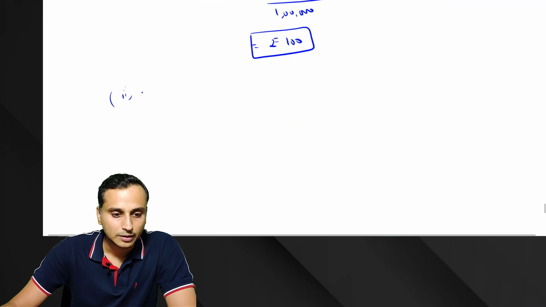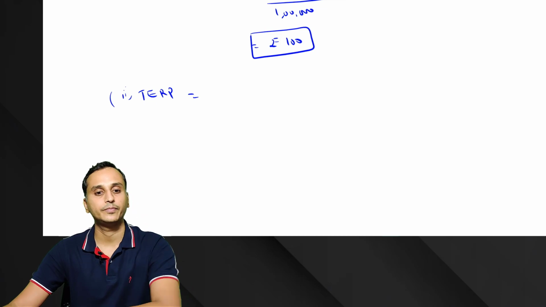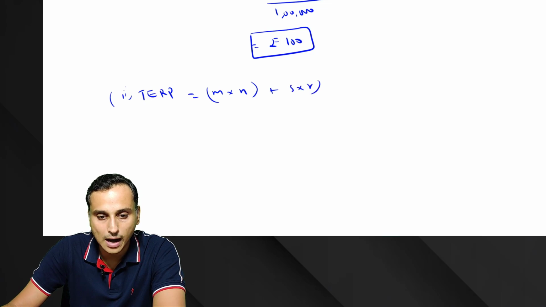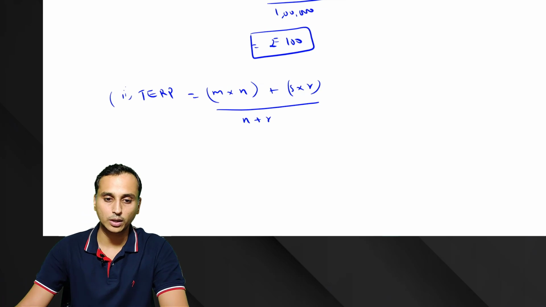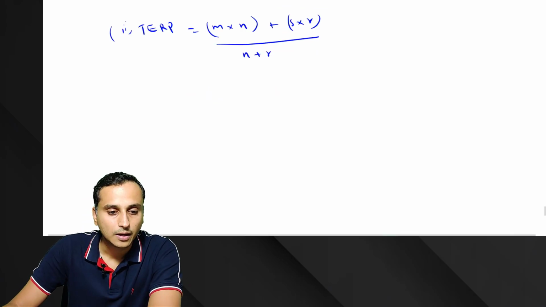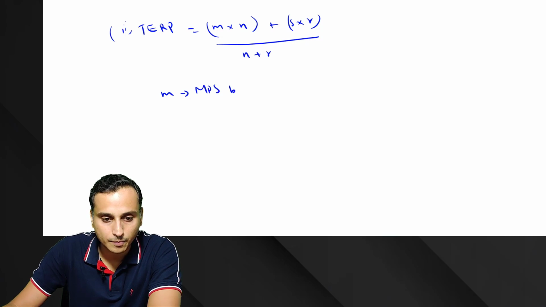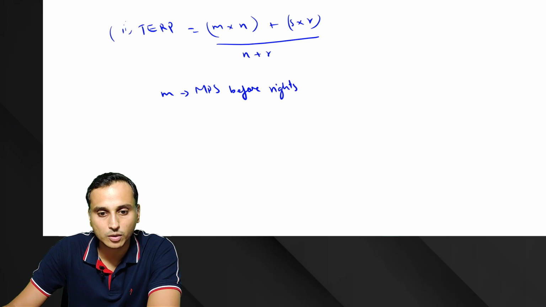Next, the formula for theoretical ex-right price. How do we calculate? The formula is M into N plus S into R divided by N plus R. So what are these? M means MPS before rights issue.